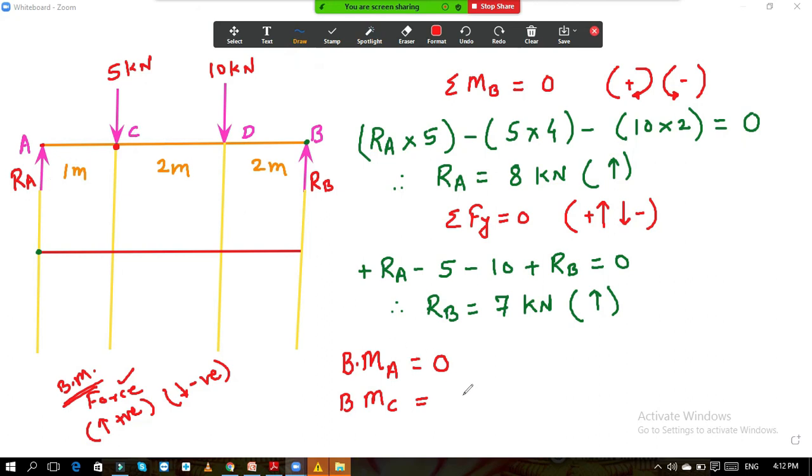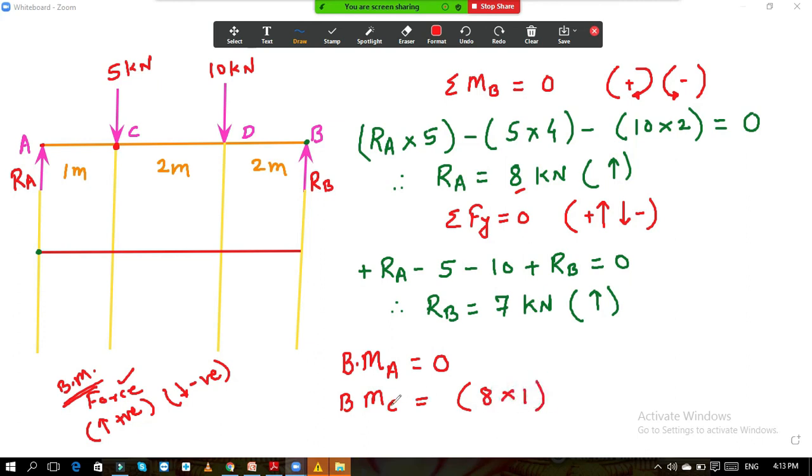To calculate the bending moment, again moment is nothing but force into perpendicular distance, the simple formula. So here you are taking the moment at point C, bending moment for C, so you should take the distance from point C. What is the distance of RA from point C? It is 1 meter. And what is the value of RA? The value of RA is 8 kilonewton. So it will be 8 into 1. This is my bending moment.